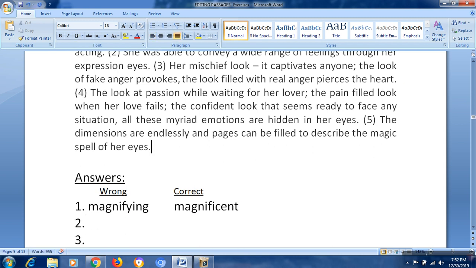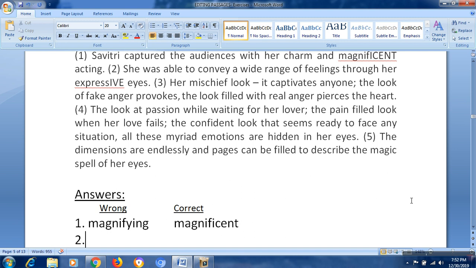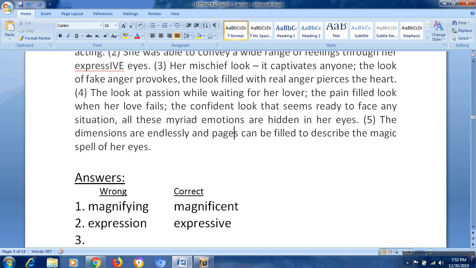Cent is the answer. Second sentence: she was able to convey a wide range of feelings through her expression eyes. What kind of eyes? Expression eyes. Eyes is a noun, and expression is also a noun. So an adjective should come before this noun. So expressive, right? It's not expression, expressive. The answer is expressive. That's fine. Next, third one is her mischief look.